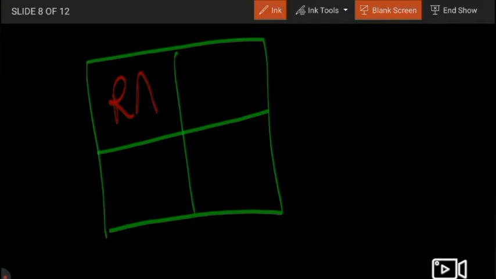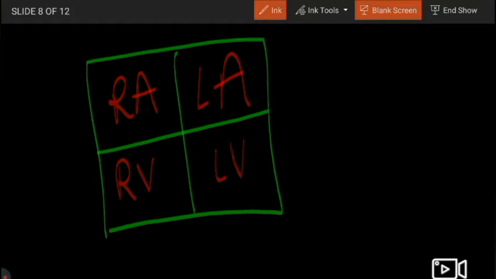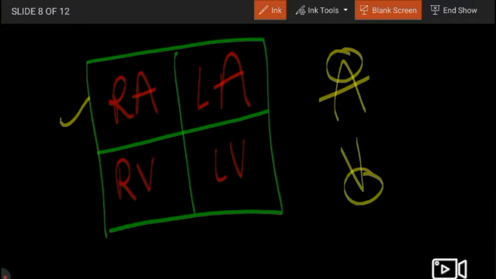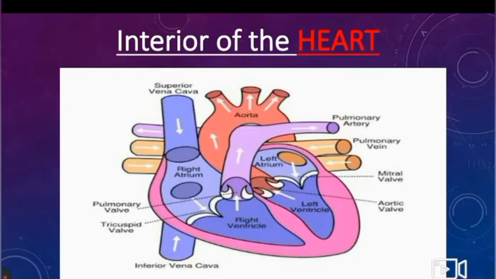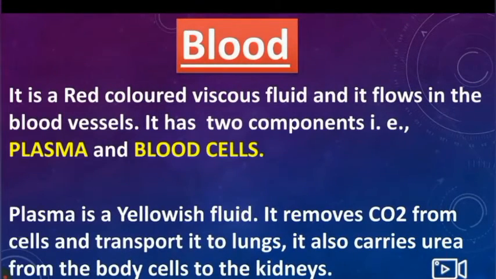We can write right auricle here, left auricle, right ventricle and left ventricle. So if you are confused between auricles and ventricles, first of all, atrium is also called auricle, and A points towards the top, that is why they are in the upper boxes, and V points downwards, that is why they are in these boxes. So now let's move on.